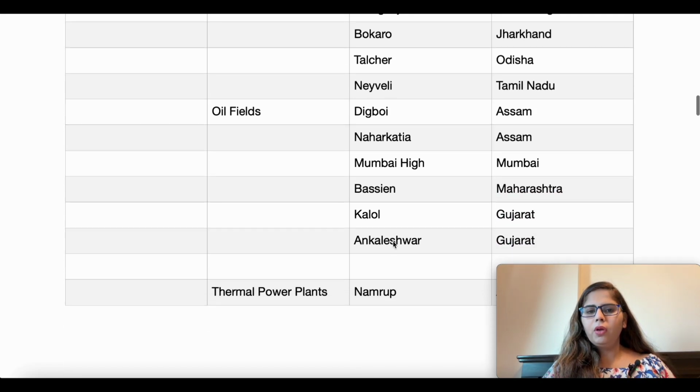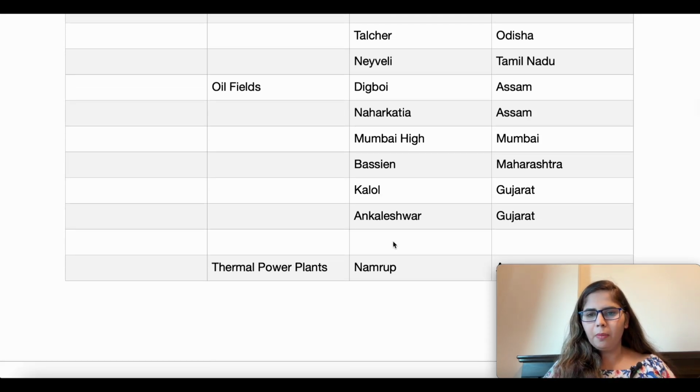The next we have the oil fields. In the oil fields, first we have Digboi, which is in Assam. Then we have Naharkatia, which is in Assam again. Then we have Mumbai High, in Mumbai, Maharashtra. Then we have Bassein in Maharashtra.